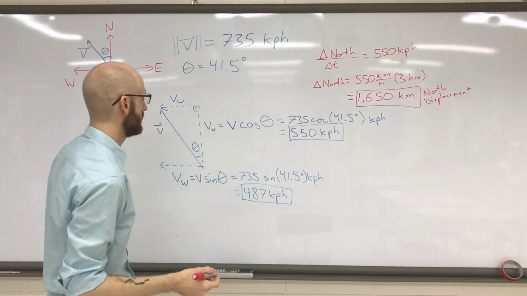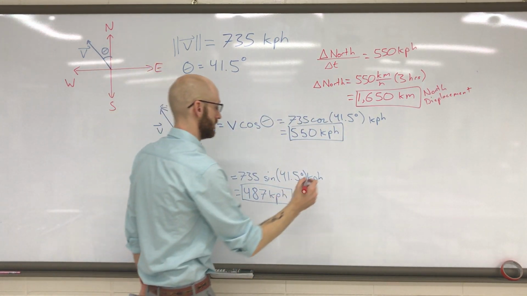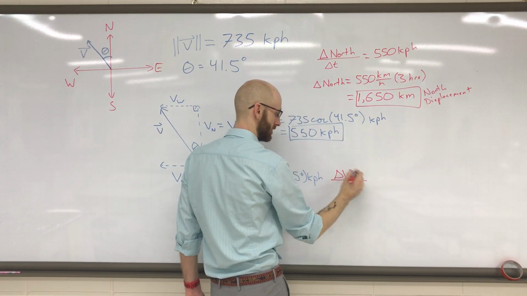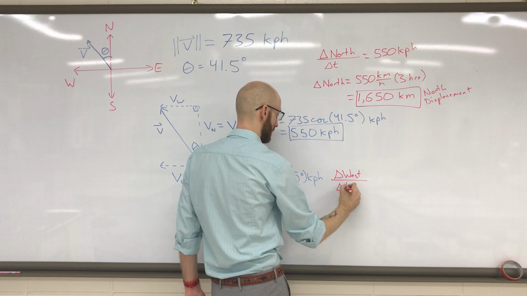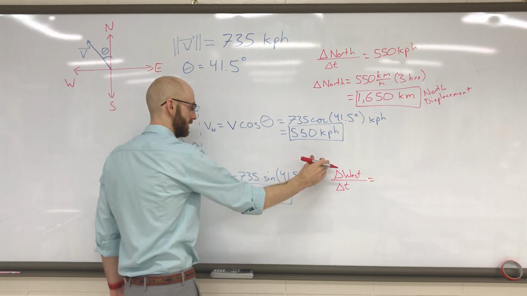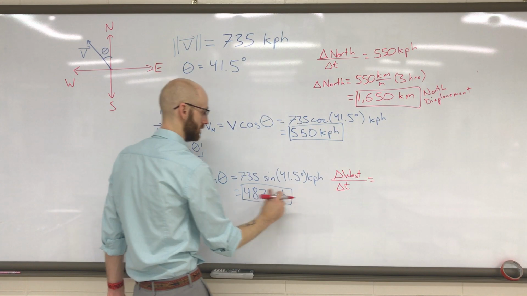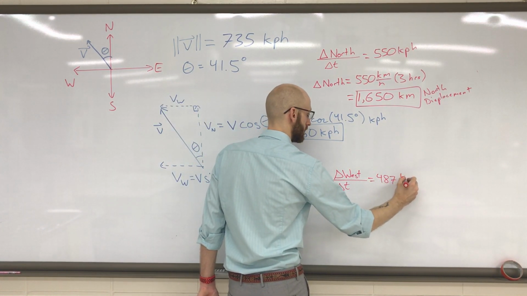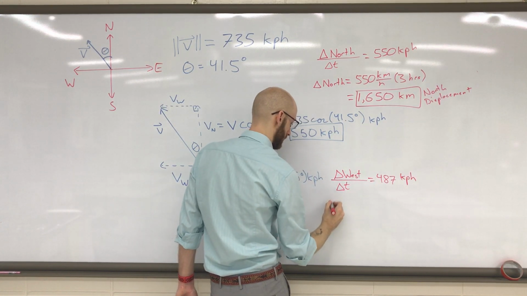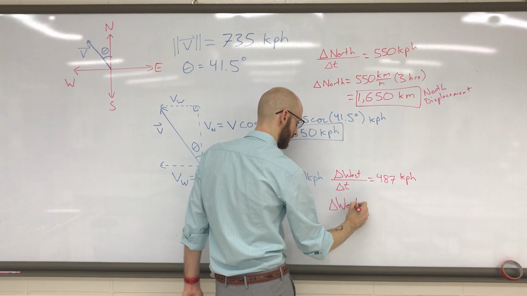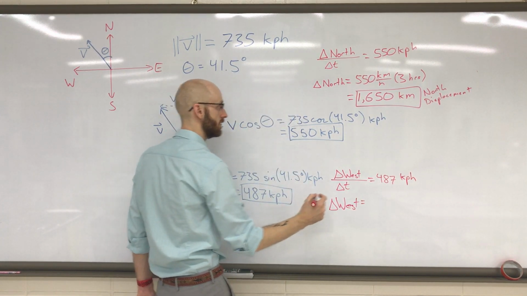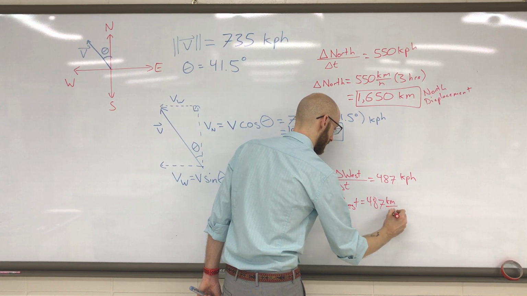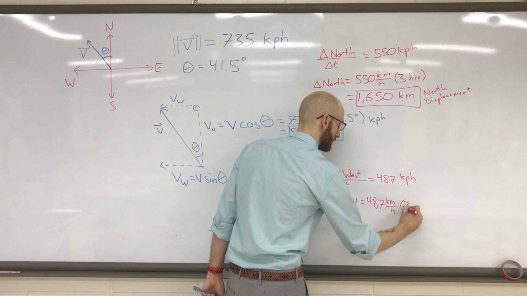So now we need to do the same thing for the west direction. So it's delta west, or the westerly displacement. Its west displacement per time would be equal to this. So its west displacement is equal to 487 kilometers per hour times 3 hours.